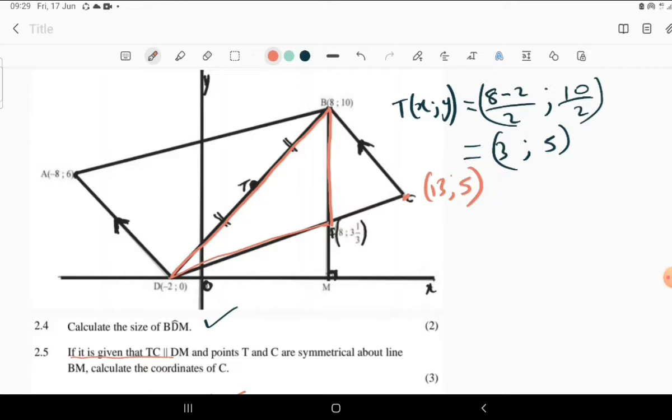Because what you need to know is that from B to F, you can find that length, because you're going to say 10 minus 3 1/3, which is going to be 20/3.